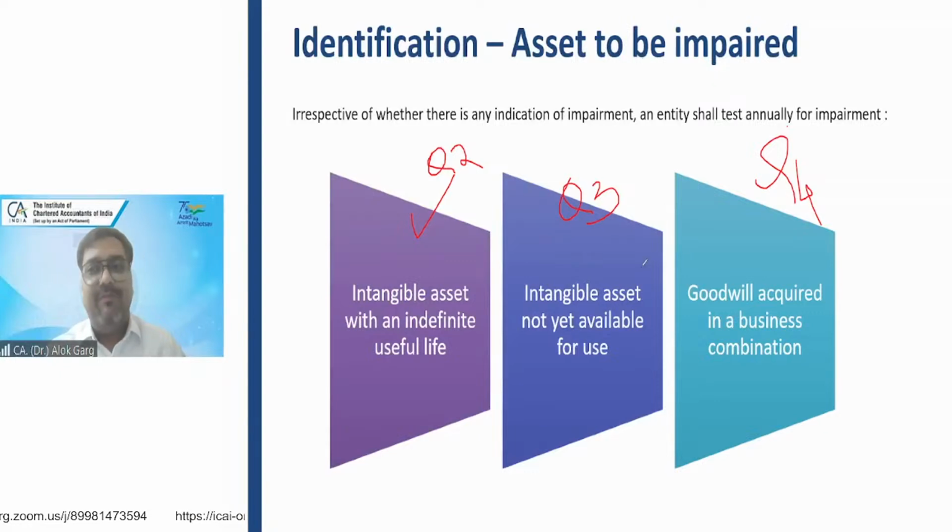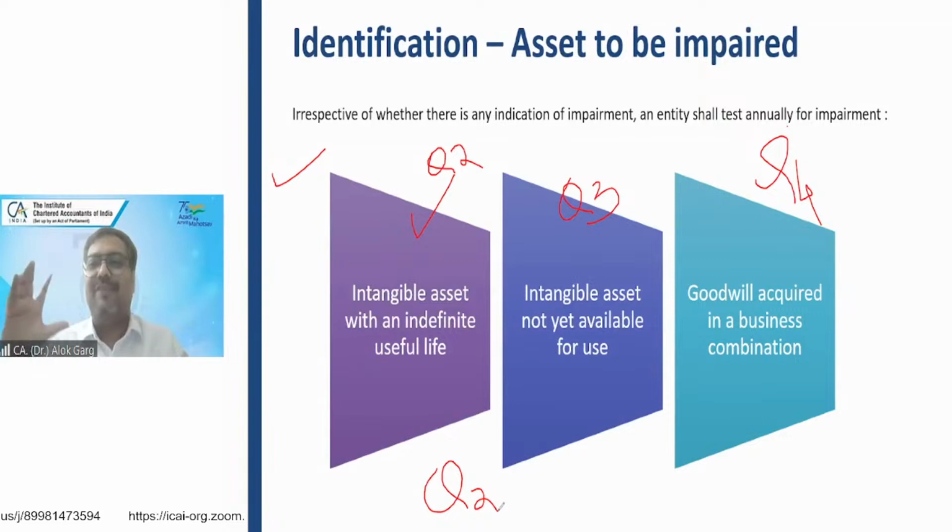But every year you have to be consistent. Means if this year you have done this in Q2, Q3, and Q4, in the next year you again have to do the same asset in the same time frame. So the 12 months window will be there, almost a year window, right? You cannot say, okay, I did the impairment assessment on this intangible asset in Q2 last year, now this year I'll do it in Q1 for all the assets. Answer is no. You have to be consistent. In the second year, you have to use the same time frame for impairment of these assets, right?